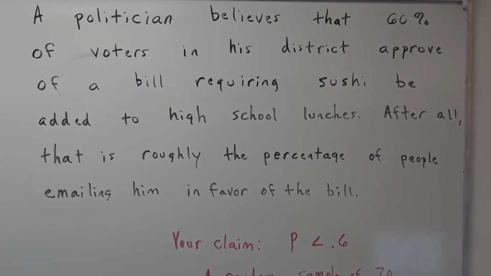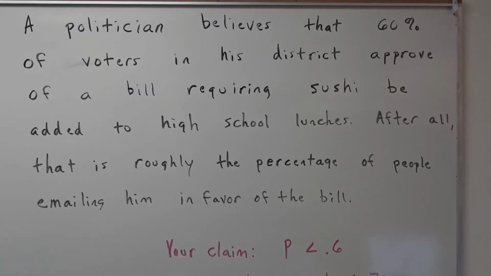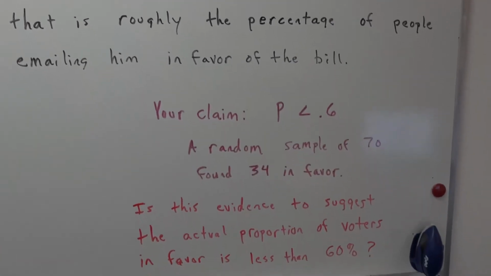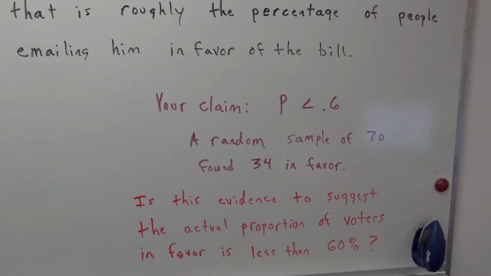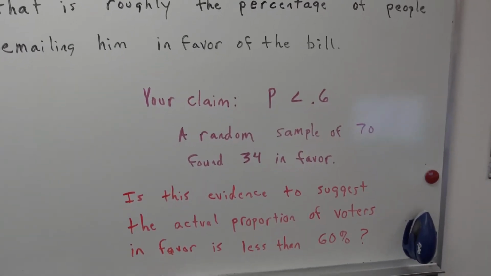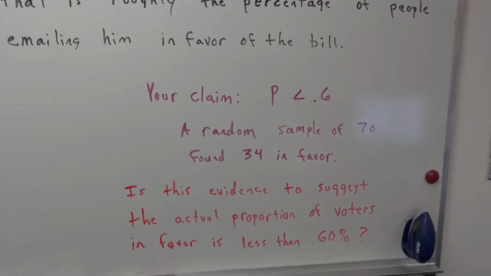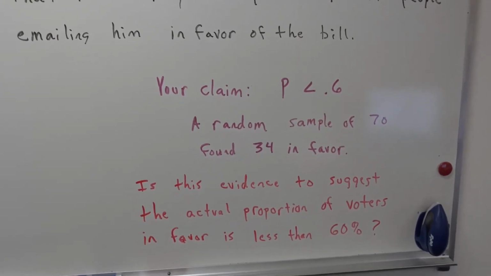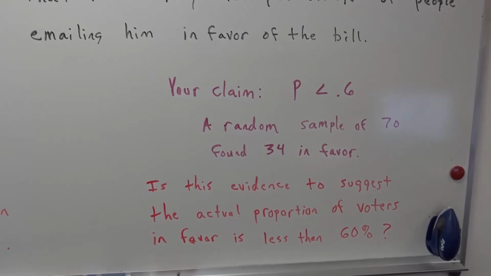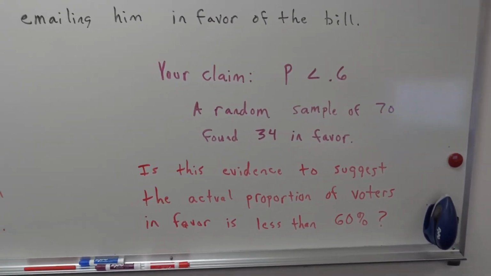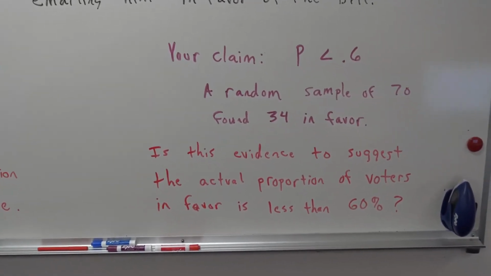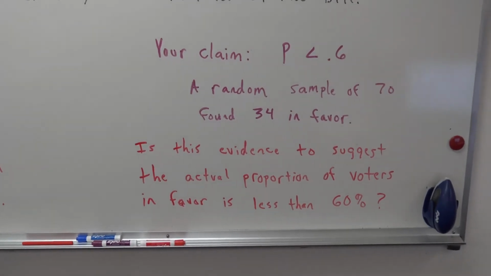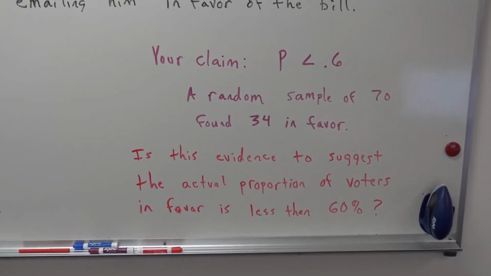So you, knowing that there could be bias like that, claim that the proportion of people who approve of the sushi bill is really less than 60%. And so you decide to take a good random sample of 70. You find that only 34 of the 70 are in favor. So the big question: is this evidence to suggest the actual proportion of voters in favor is less than 60%?